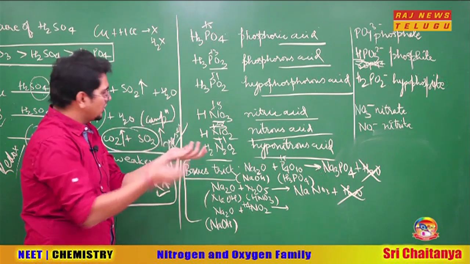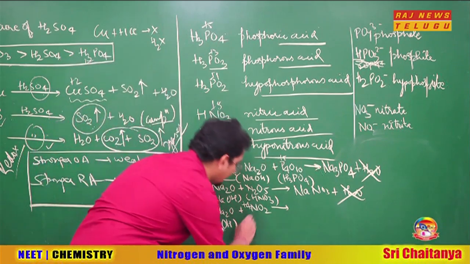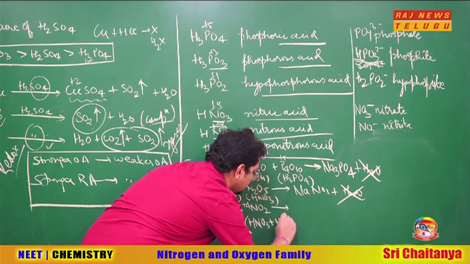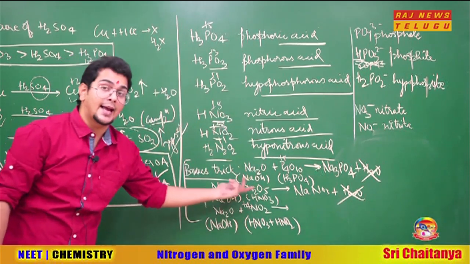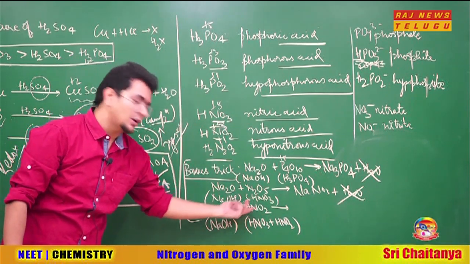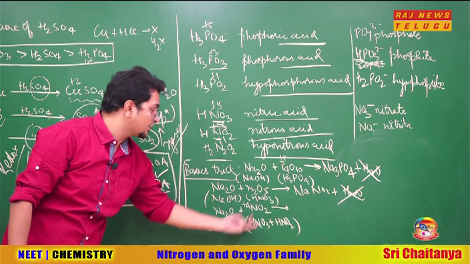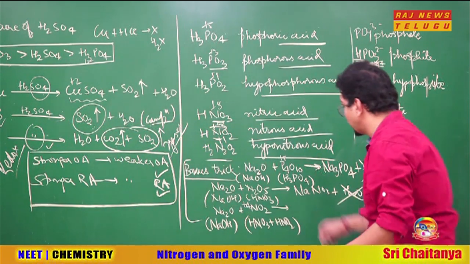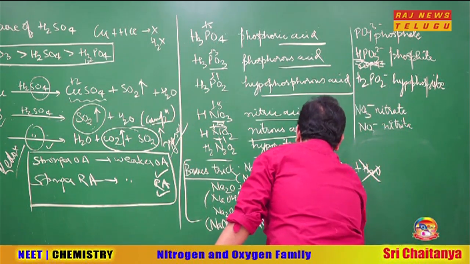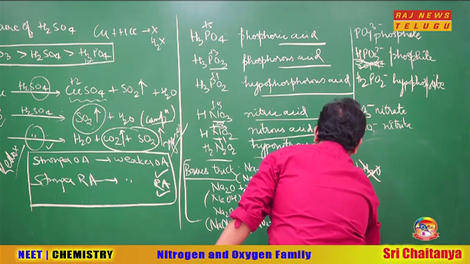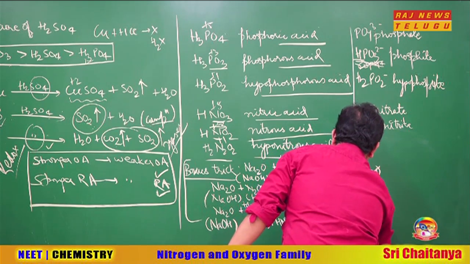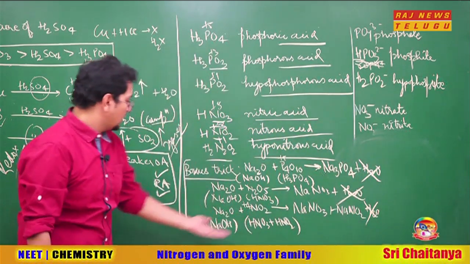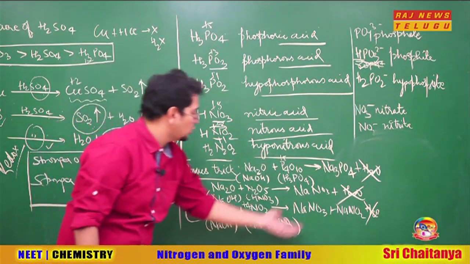Nothing, take the average. Take one up and one down. That means NO2 will go in water to form HNO3 and HNO2 mixture in water. That's why it's called mixed anhydride. That's why NO2 is called mixed anhydride, because in water he gives two different oxy acid. So what will happen? NaOH plus HNO3, different reaction will be there. Firstly, NaNO3 will come, then NaNO2 will come. Will the water come? No, sir, because water we have imagined it will not come. So, bhaiya, NaOH plus HNO3, NaNO3, NaOH plus HNO2, NaNO2.